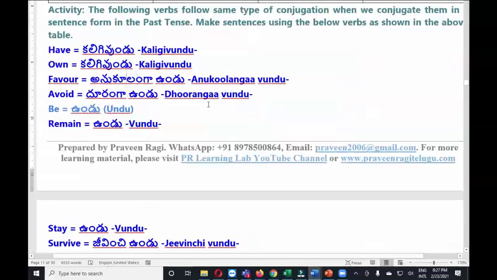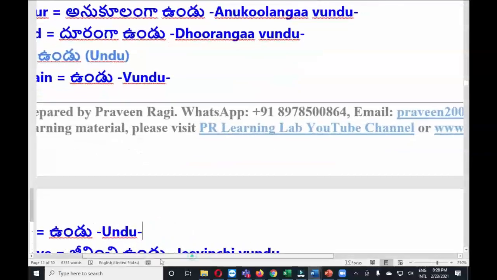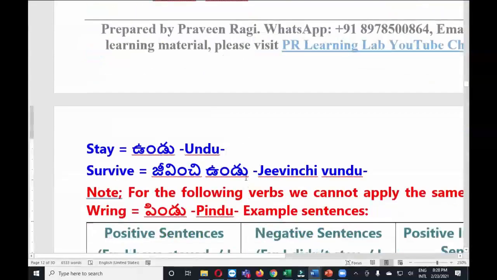Stay, wundu or undu, does it have a V in the front? I can see one place where it is okay to remove it. We can also write like this. Actually this is the proper spelling, but sometimes we may read it like undo. Some people read like that. To avoid that mistake, I prefer to write undu. But the correct transliteration is this one. Just to avoid the wrong pronunciation I will write it this way. Since we have a context, I will explain the difference. For example, I mentioned here undu.